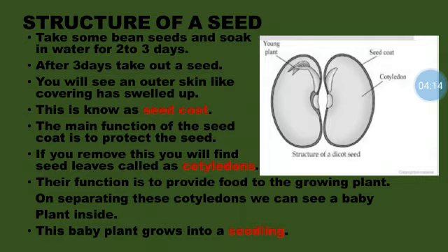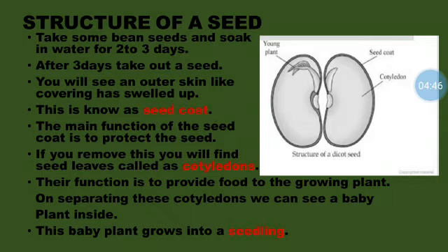Now remove the top skin. We will find seed leaves. After you remove the top skin, we can find a small leaf, and that is called cotyledons. Children, cotyledons are the part of the seed that forms the first leaf when the plant germinates. Okay? So the function of the cotyledon is to provide food to the growing plant.